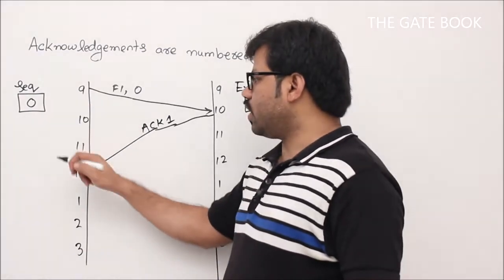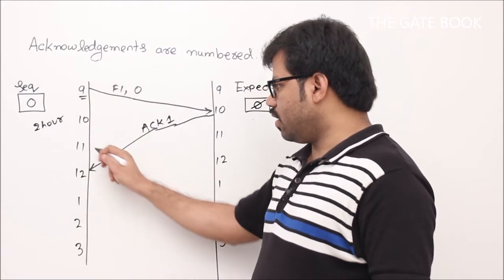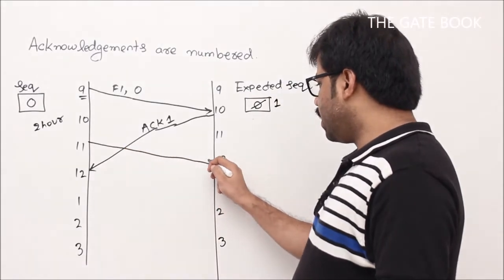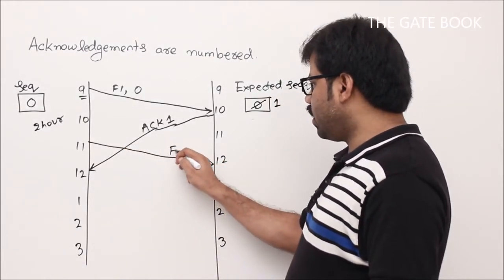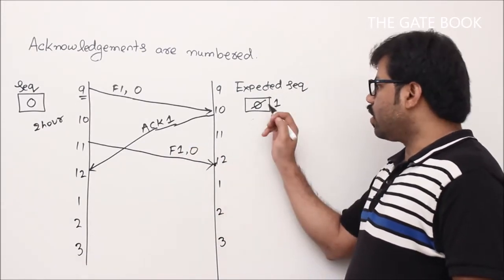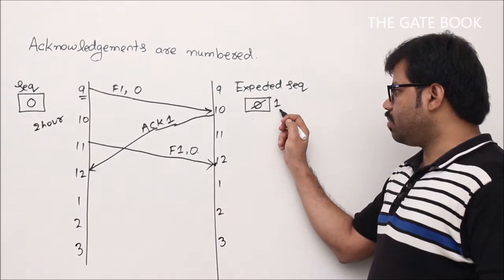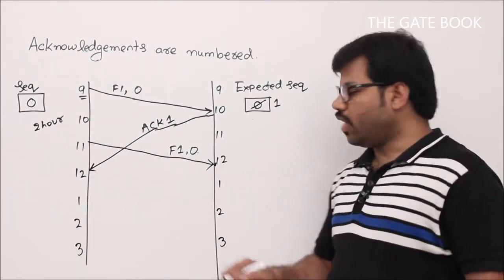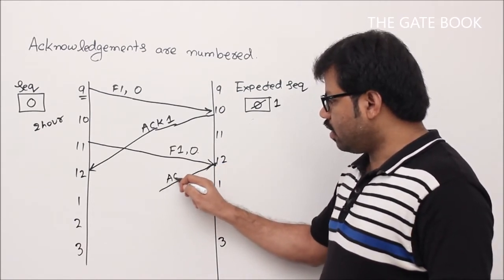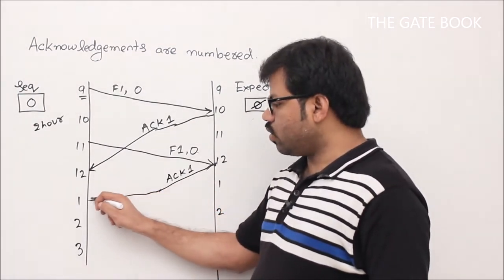At the sender side, since the timeout is exactly 2 hours, at 9 o'clock we send a packet and we did not get the acknowledgement. Then at 11 o'clock we are going to send another packet, right? Let's say it hits at 12 o'clock, but we know that it's the same again, F1 comma 0. Now at the receiver side, whenever this event occurs, your receiver will see F1 comma 0. 0 and 1 are different. I am expecting 1 and I got 0. That means now I have to acknowledge it. So that means, my dear sender, I am actually expecting 1, ACK1. So ACK1 will be sent again.